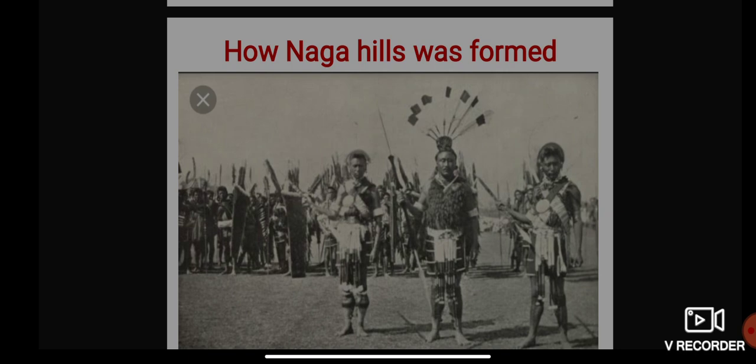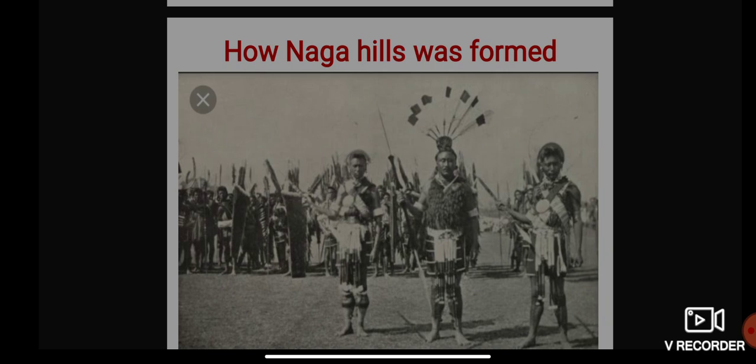So the British continued their territorial expansion in the Angami areas, and in 1878 the Naga Hills district headquarters was shifted once again, this time to Kohima. It was in the year 1878 that the Naga Hills district headquarters was shifted to Kohima. The last and final resistance of the Nagas to the British resulted in the Battle of Khonoma, which took place on 22nd November 1879.